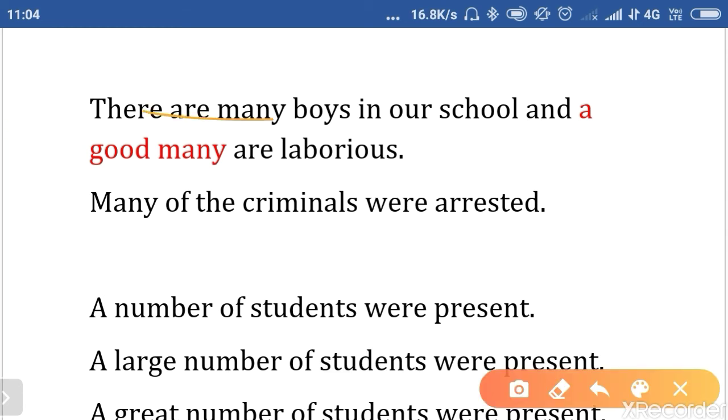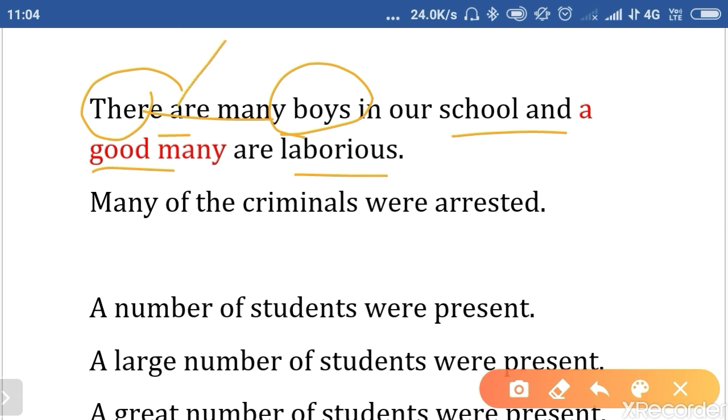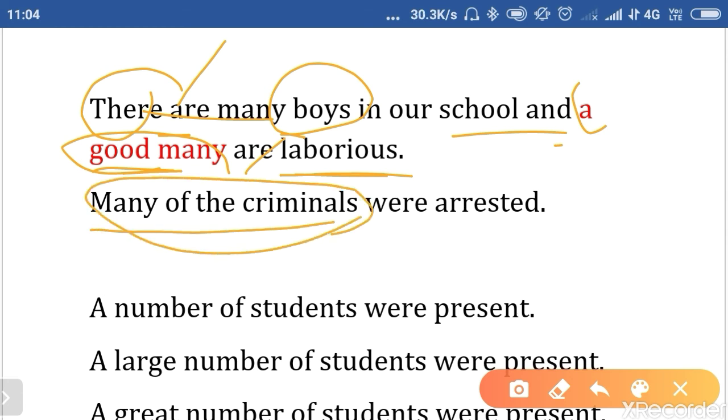There are many boys in our school and a good many are laborious. "There" is a dummy subject and it is always followed by nouns. If the noun is plural, then the verb will be plural. If the noun is singular, then the verb will be singular. In our school, a good many are laborious. With "good many" we use a plural verb. Many of the criminals were arrested. With "many of the", we use a plural verb.